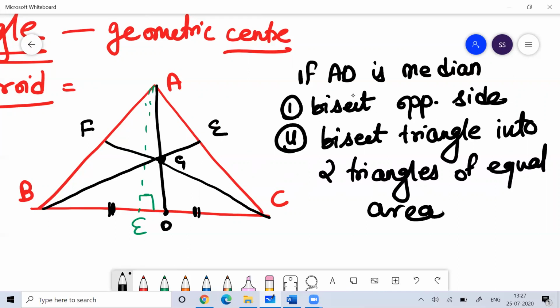Always remember, the centroid divides the median in the ratio 2 is to 1. Suppose G is the centroid.